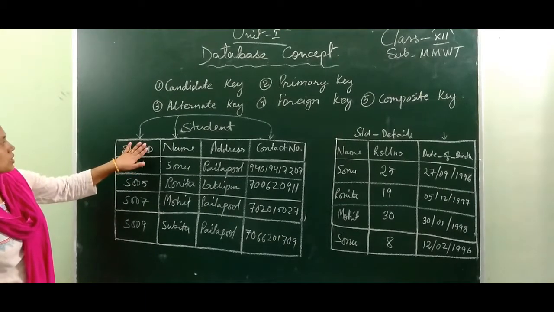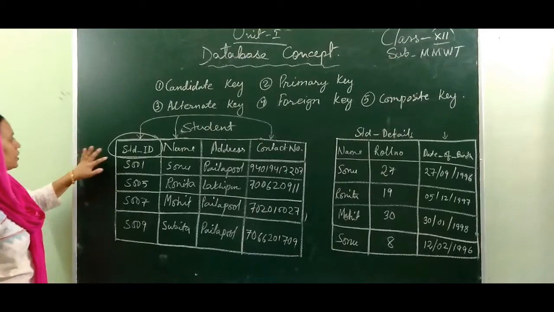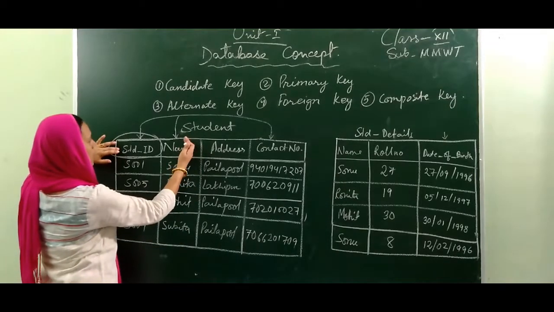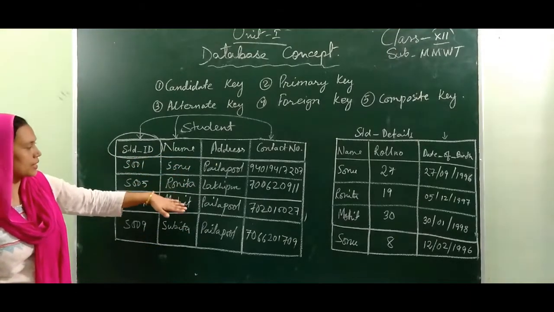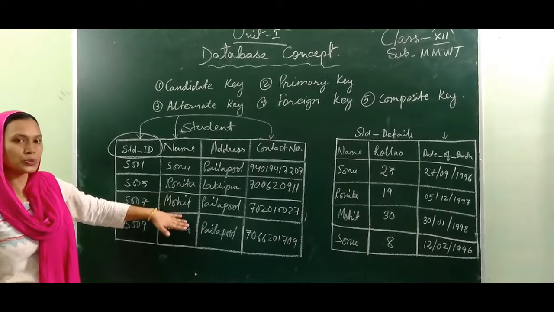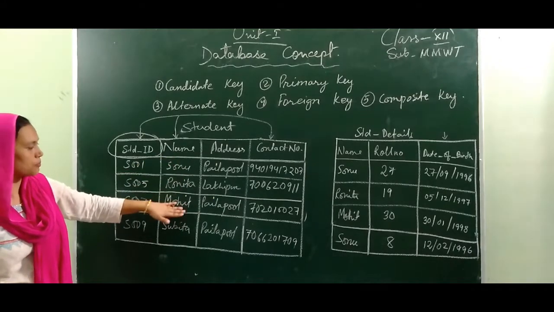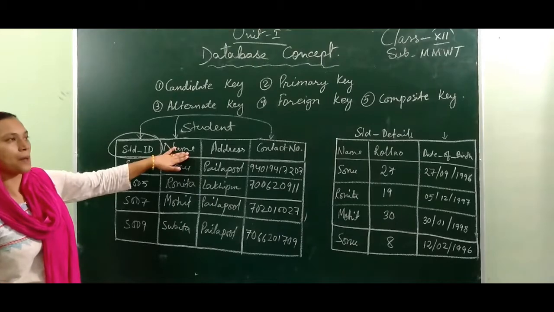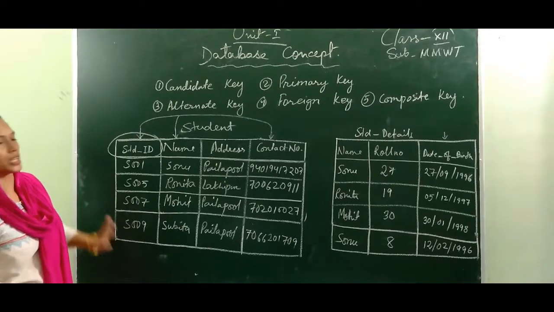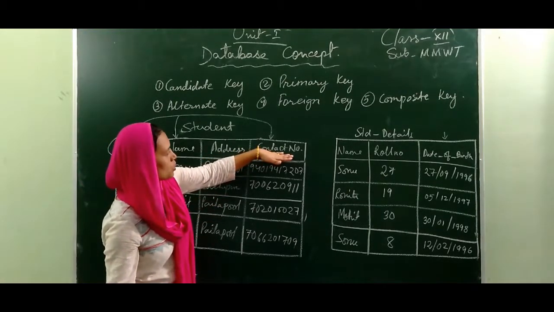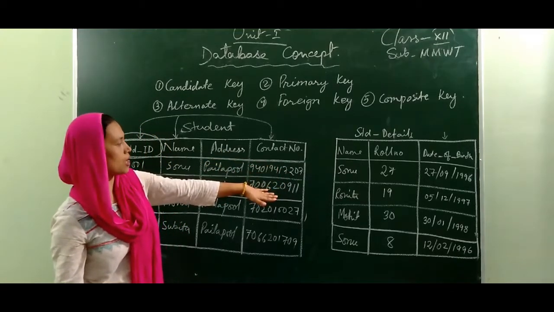Next, the first one is uniquely identified, and in the second one there is a possibility that a name can be the same. When you fill in a huge amount of data, somewhere the name of a candidate, the name of a student, can be the same. So we cannot set this one as a primary key, because in the primary key each and every field should be unique.